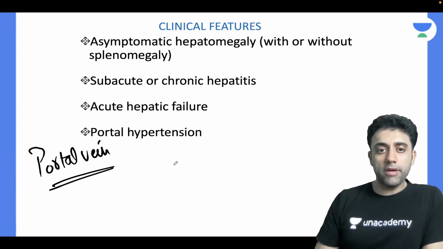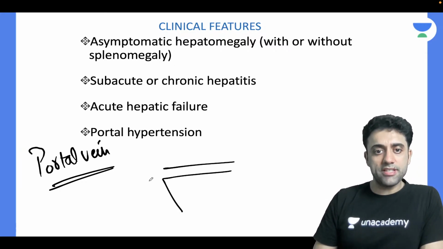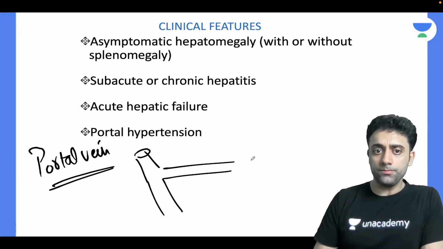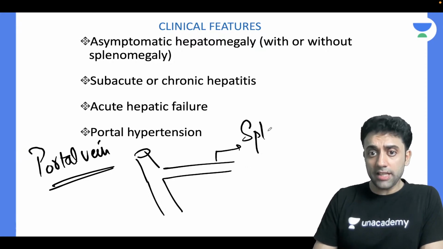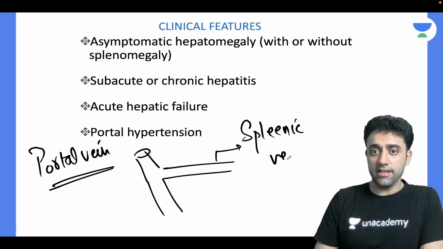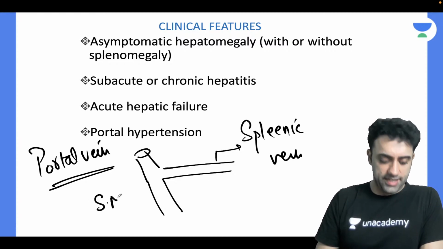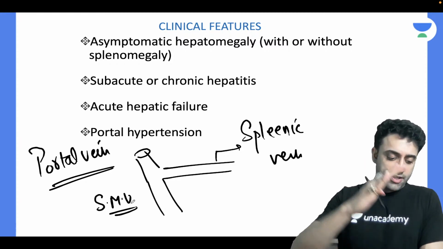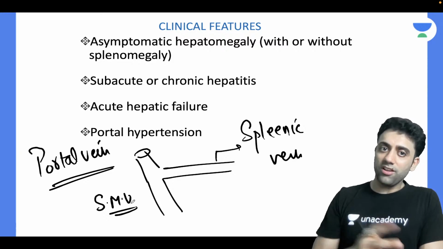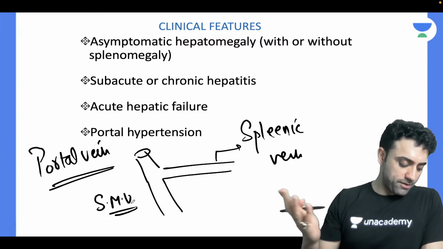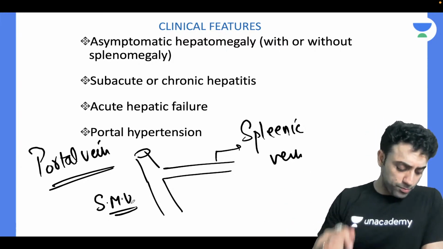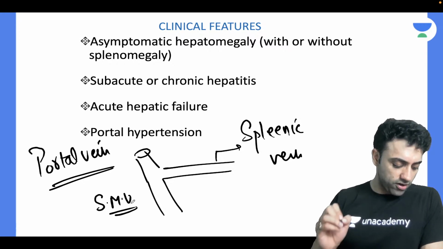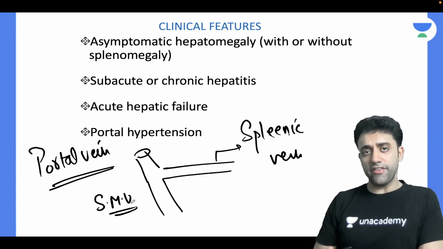The portal vein is formed by the superior mesenteric vein and the splenic vein. Yes or no? This is my splenic vein. This is my superior mesenteric vein. So the superior mesenteric vein and splenic vein form the portal vein, at the neck of the pancreas. Okay, very good. Perfect.